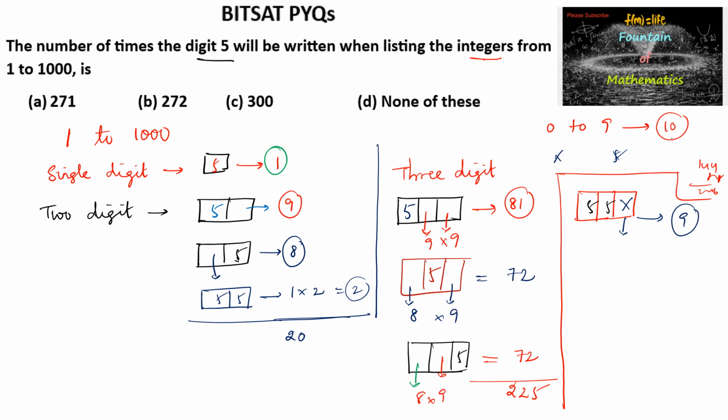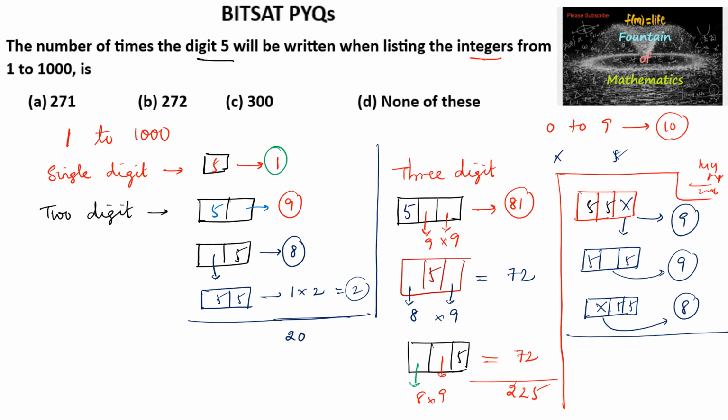Now let us assume the first place and the last place are occupied. For the middle, 0 can be included here also, so total 9 possibilities. And the next case, the ones place and tens place are occupied by 5, but in the hundreds place 0 cannot be taken, so 0 and 5 are excluded, so total 8. So for 3 digits with 2 times 5, we can say 9 plus 9, 18, plus 8, 26.